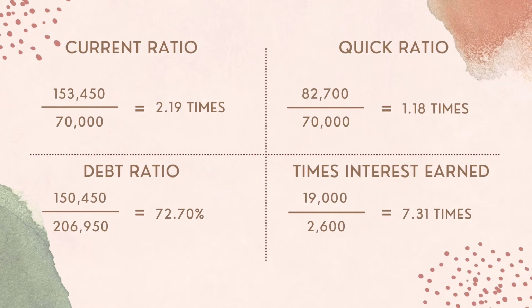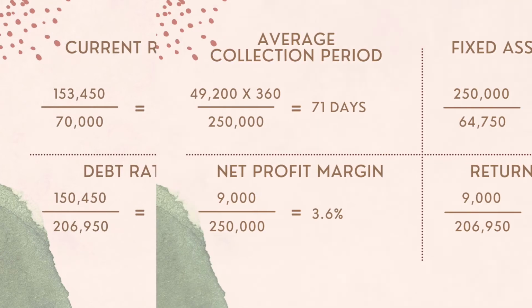Times interest earned is also one of the leverage ratios. The formula is earnings before interest and tax divided by interest. The calculation will be 19,000 divided by 2,600. The total will be 7.31 times. QAE Berhad times interest earned is 7.31 times. Meanwhile, industry average is 6.50 times. QAE Berhad times interest earned is higher than industry average. The firm is good in meeting their interest payment obligation.